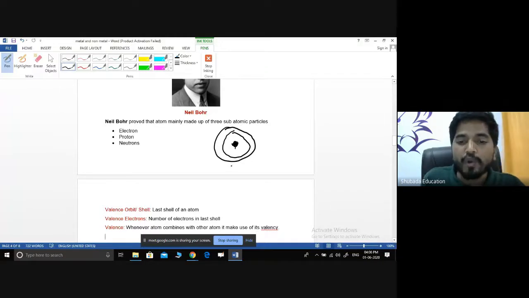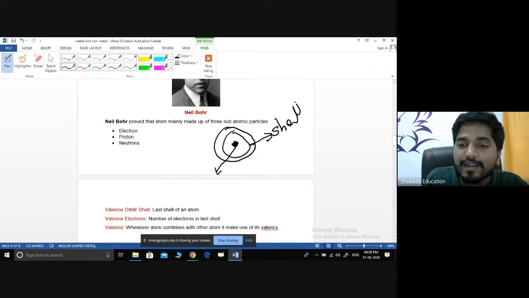The number of orbits mainly depends on the type of material. This one is the nucleus, and these are the orbits, also called shells.